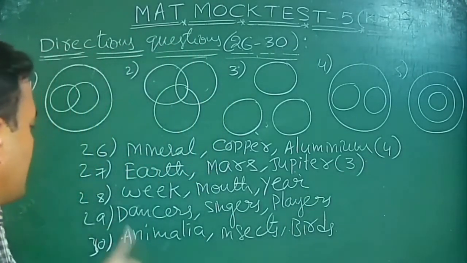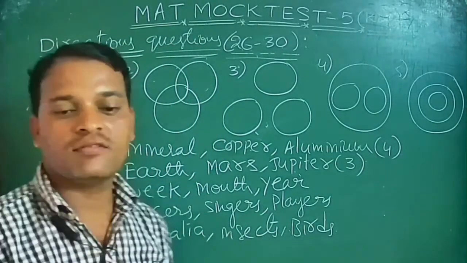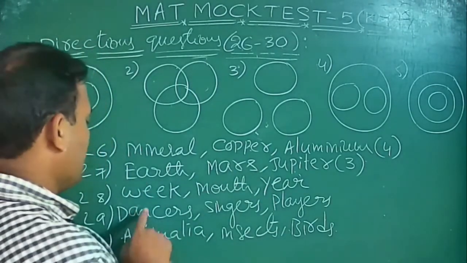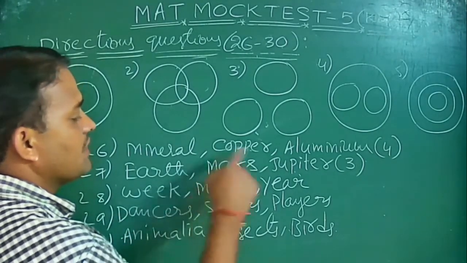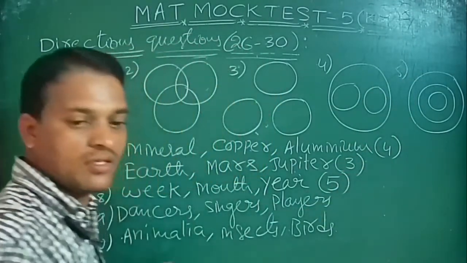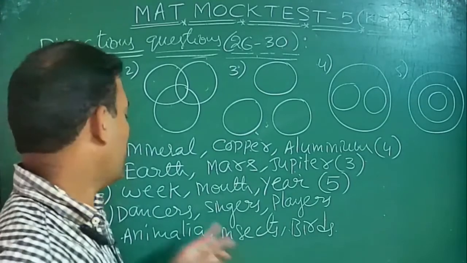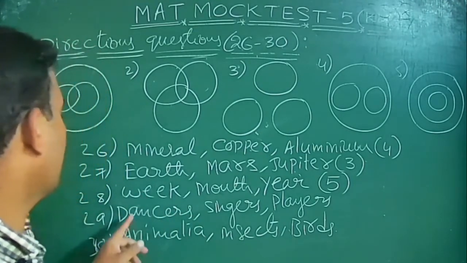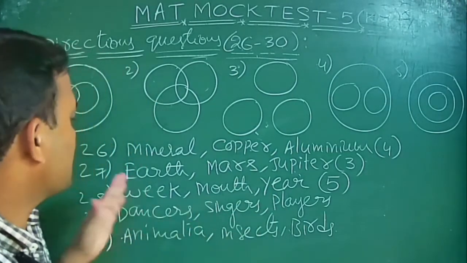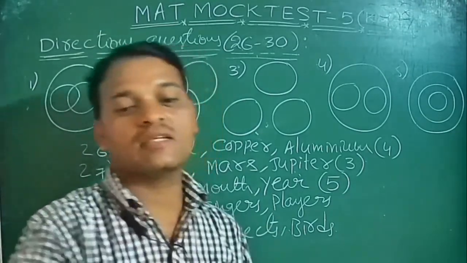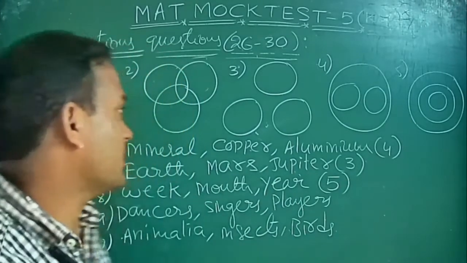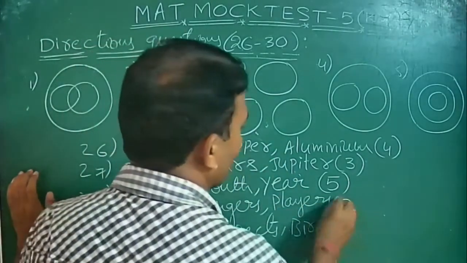Similarly, the next, 28th one, is week, month, year. The week is there in the month and the month is there in the year. So which is suitable? Your fifth option is suitable. Week, month, year, right? Okay. The next, 29th one, is dancers, singers and players. Suppose some dancers are players, some dancers are singers. Some means the intersection part. All three intersection part is needed. So that's why the second option is suitable.